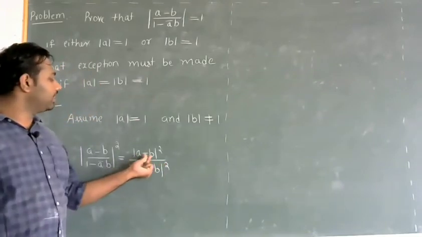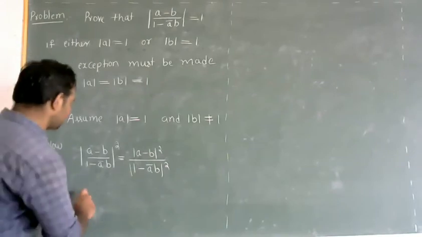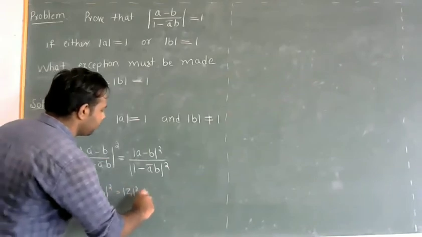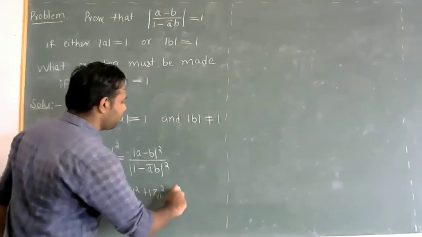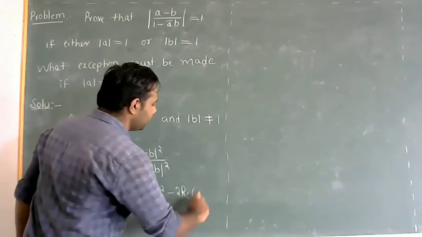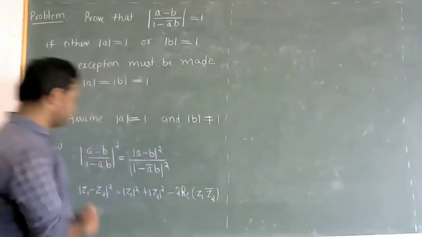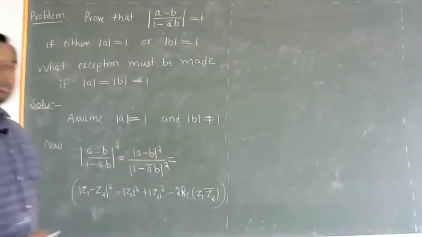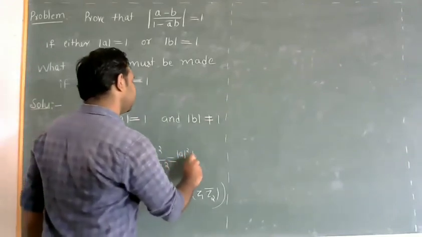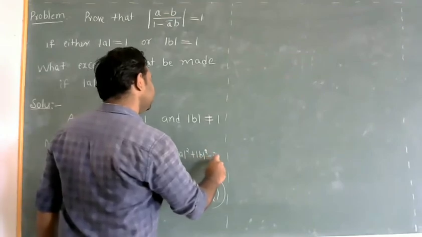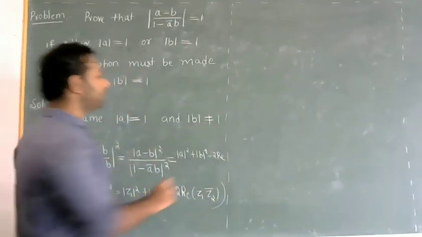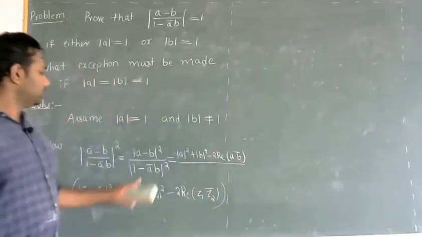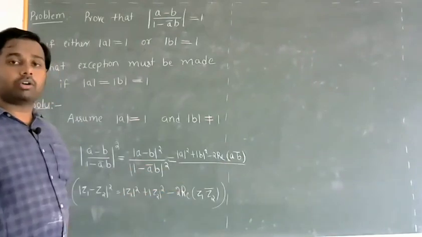We know what modulus of a minus b whole square is. Just now we have proved that modulus of z1 minus z2 whole square is modulus of z1 whole square plus modulus of z2 whole square minus 2 times the real part of z1 into z2 bar. Now we shall use this result. So this is equal to the expansion of the numerator: modulus of a square plus modulus of b square minus 2 into real part of a into b bar, divided by modulus of 1 minus a bar b whole square.